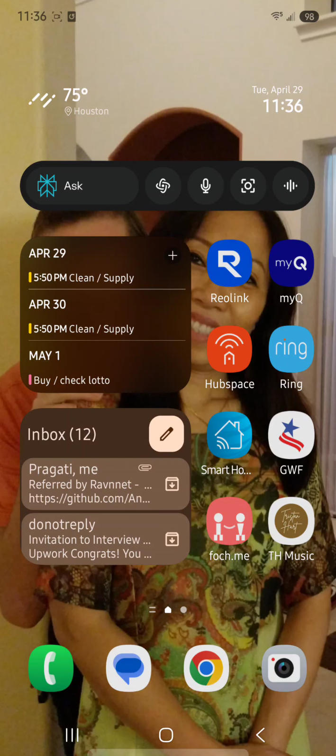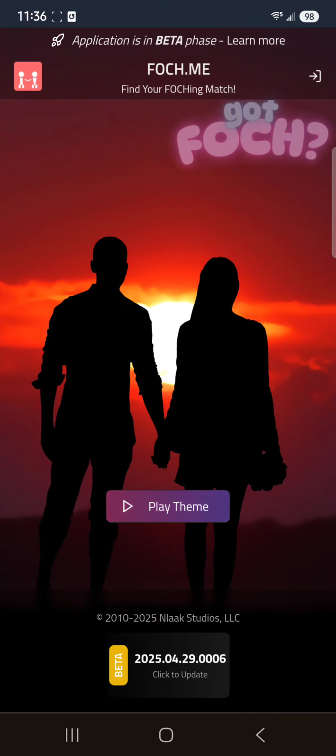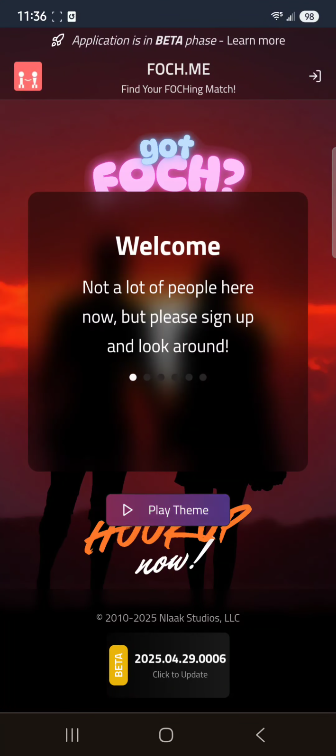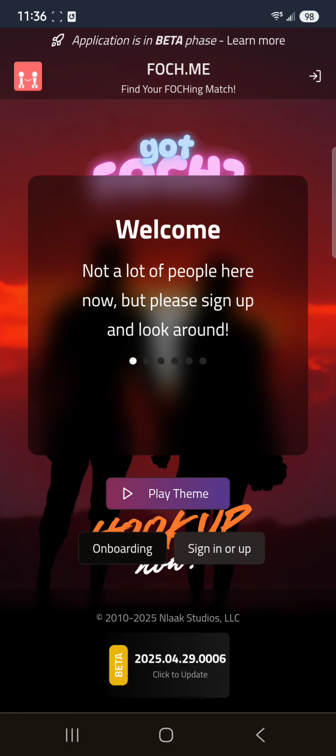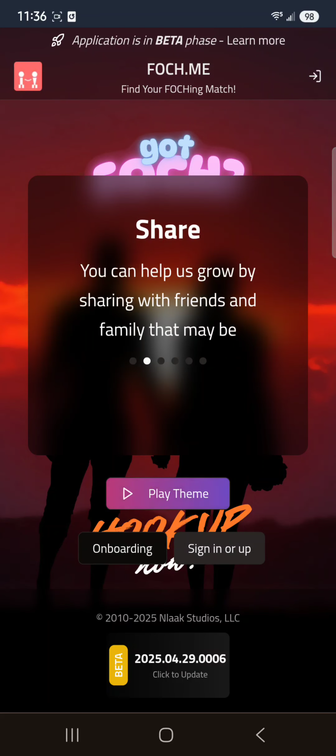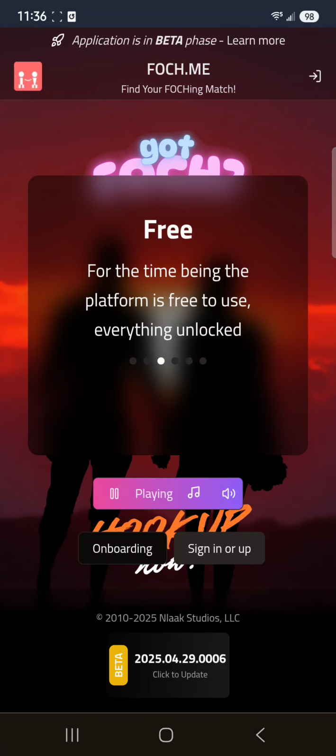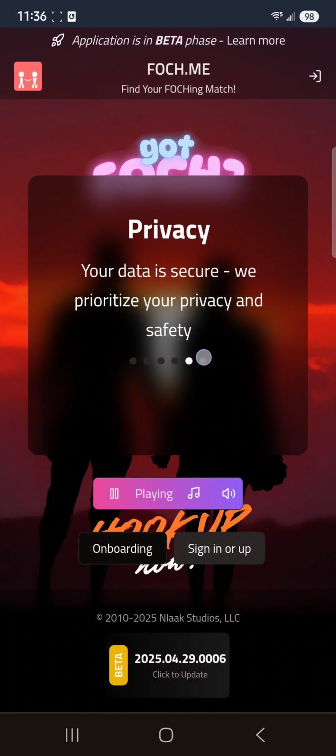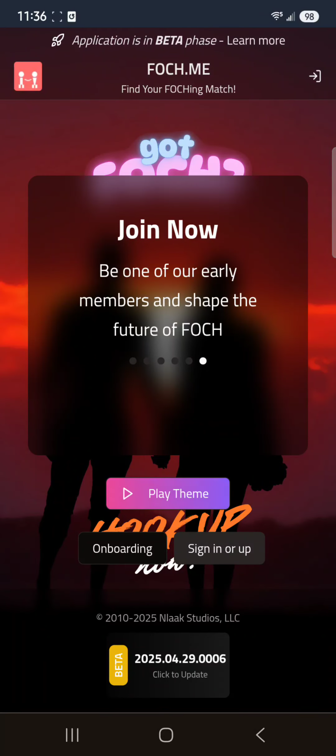This is just going to be a little demo of the current state of the FOCMe app. So let's launch it. I'm running this on a Samsung Galaxy 25 Ultra. You know, theme music, little information is displayed here. I'm too smart for the dating game.